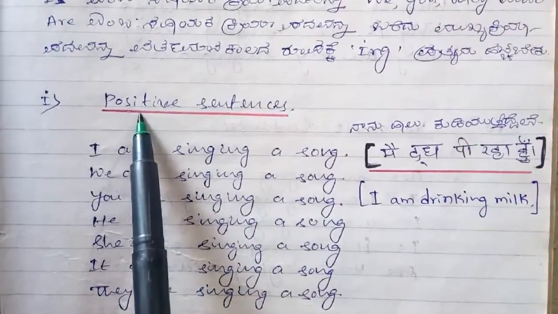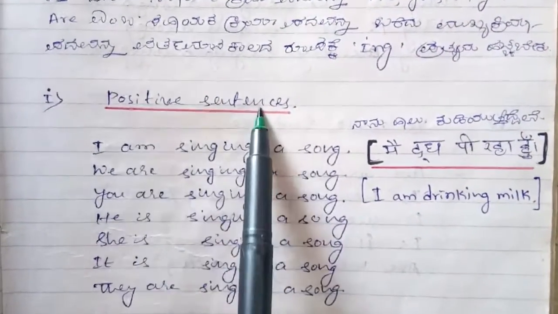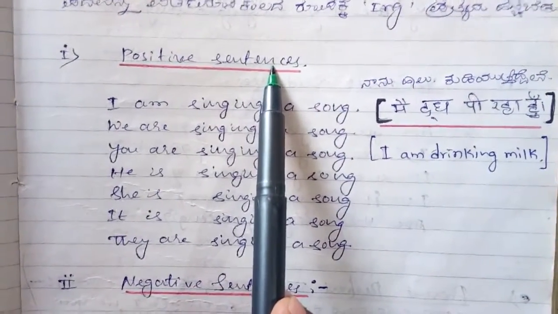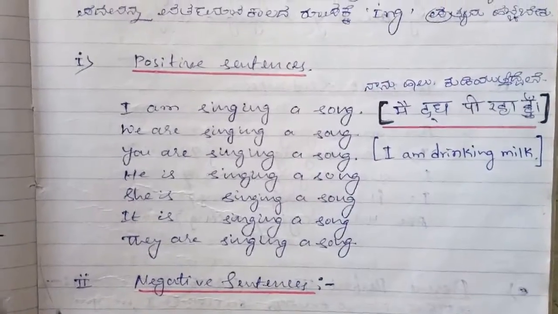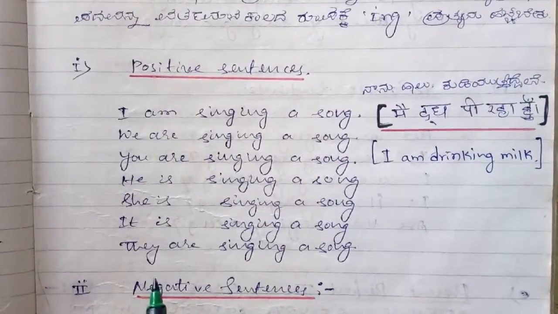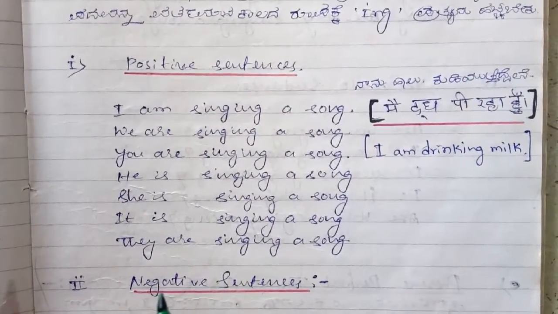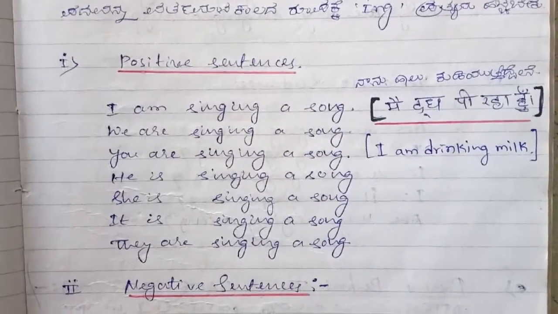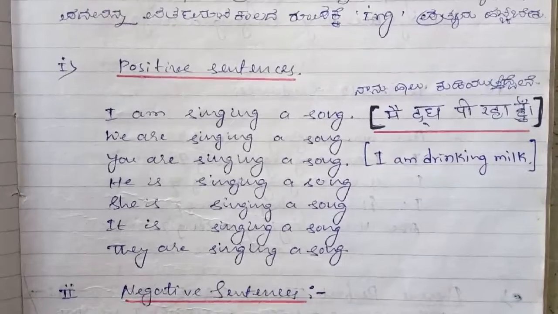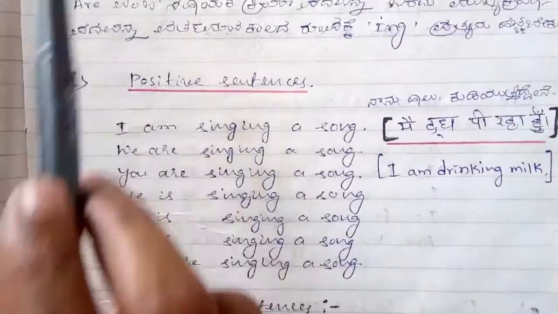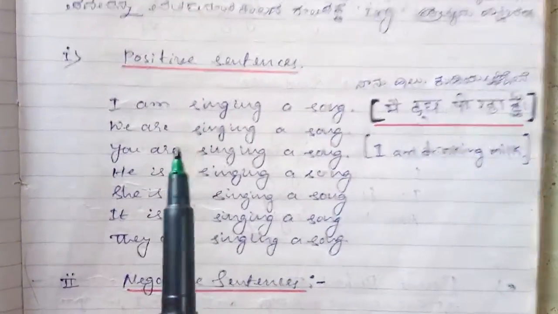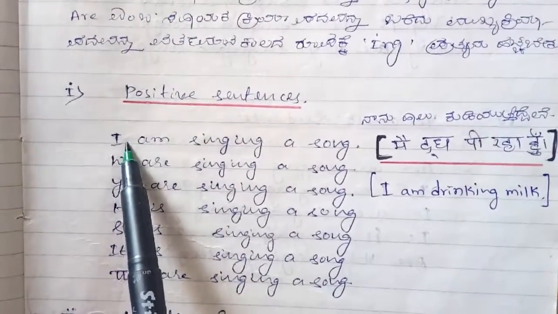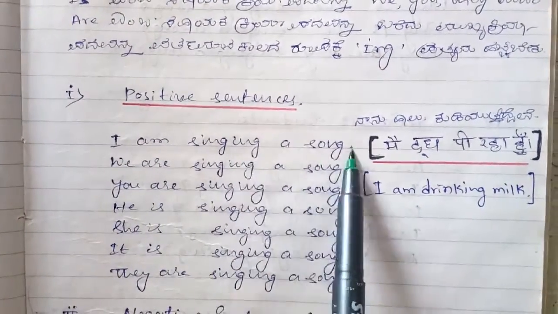First we should learn positive sentences, how to create positive sentences with helping verbs. Today we are learning present continuous tense. In the previous class we learned simple present tense. This is the second section, present continuous tense. So now: I am singing a song.